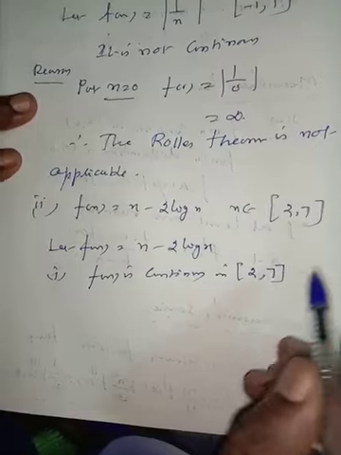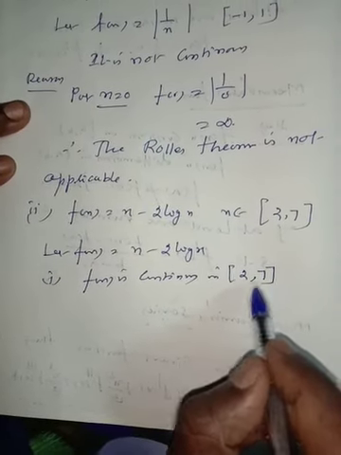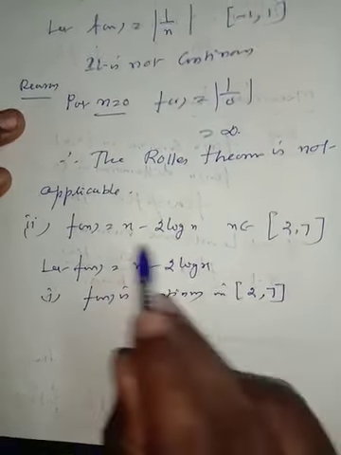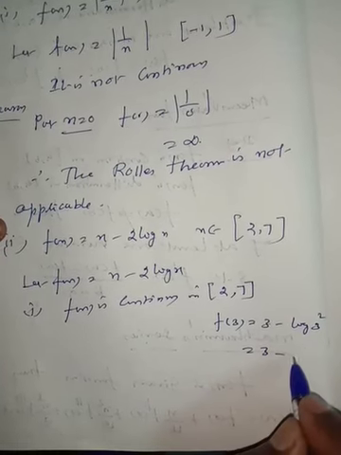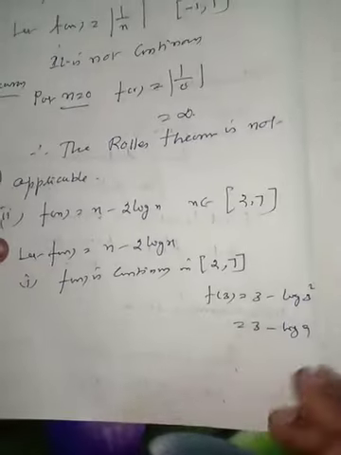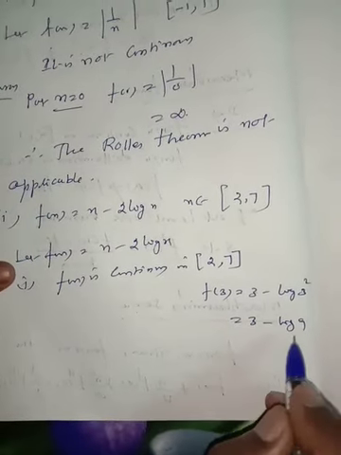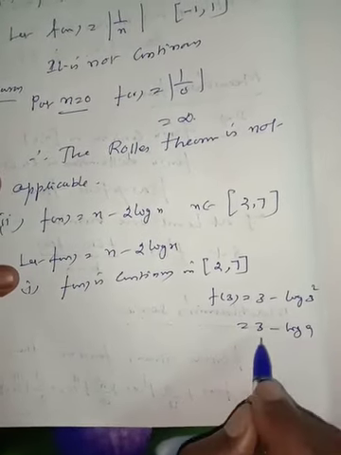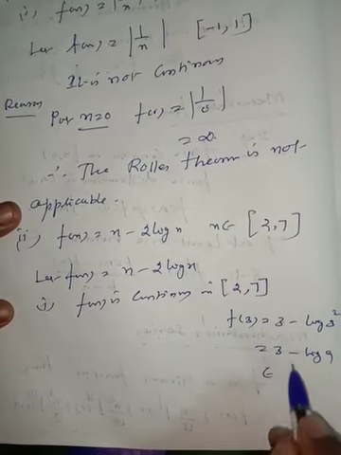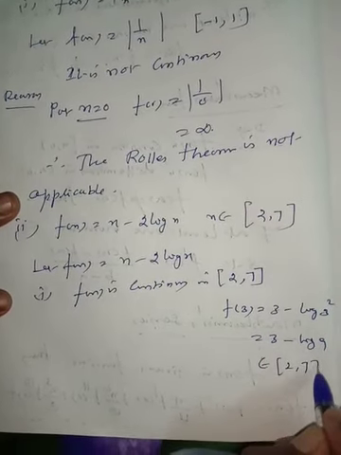How is it possible? Take 3. 3 is an element of x. Substitute x is equal to 3. f of 3 is equal to 3 minus log 3 to the power of 2, which is 3 minus log 9. Log 9 is 0.8 something. 3 minus 0.8 something belongs to this. Therefore, it is continuous in the interval 2 comma 7.